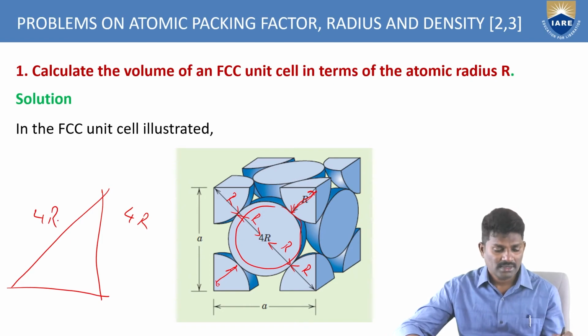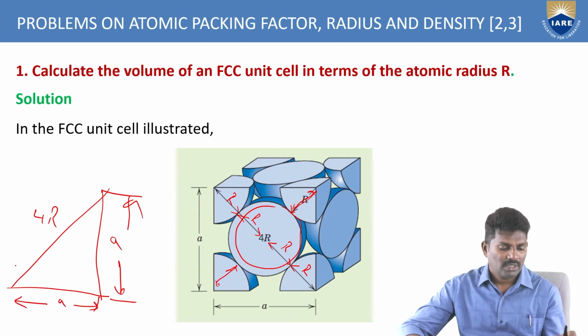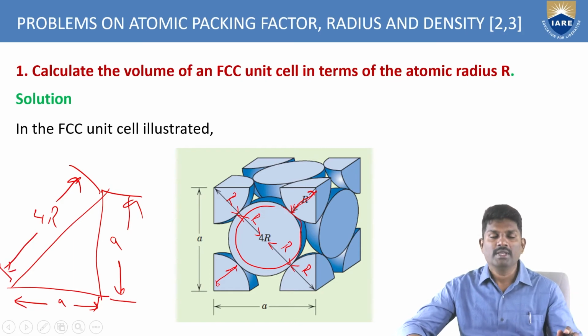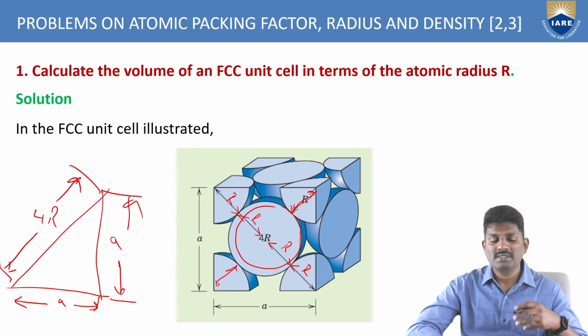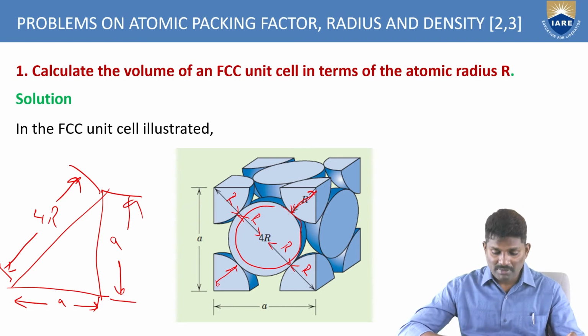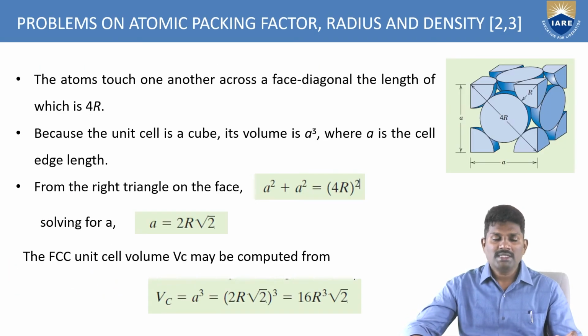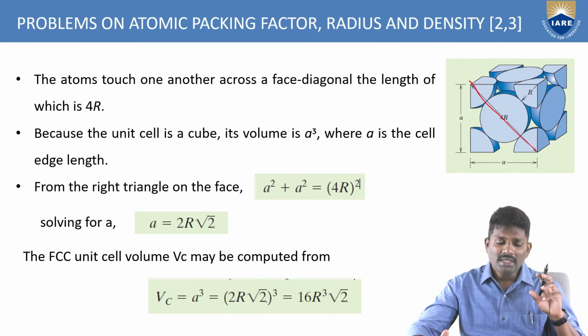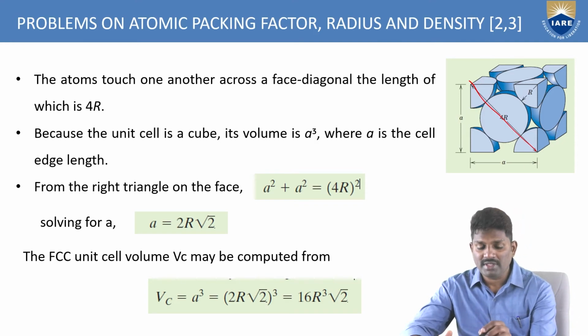This is the 4r, the side, and the length, this is a. So this is the right angle triangle we are getting from the FCC cubic structure. Based upon this right angle triangle, we can find out the volume of this FCC based upon the atomic radius. Now you can see here the atoms touch one another across the face diagonal, of length 4r. Along this diagonal side, each atom is touching along the face diagonal.